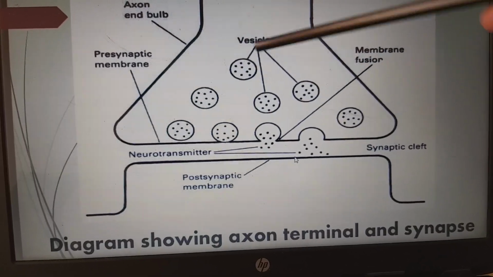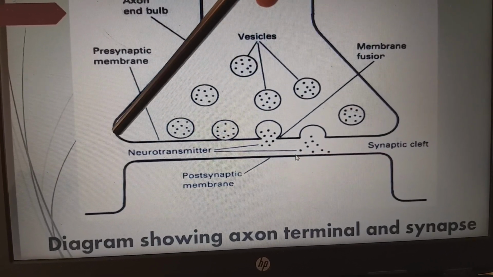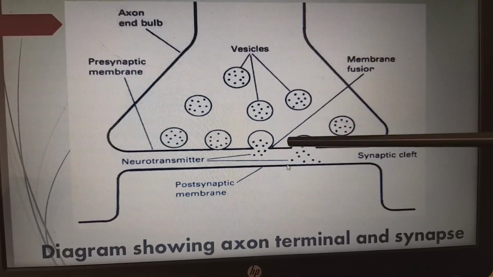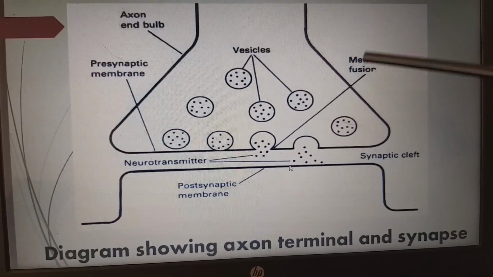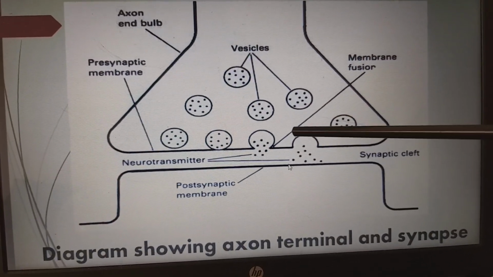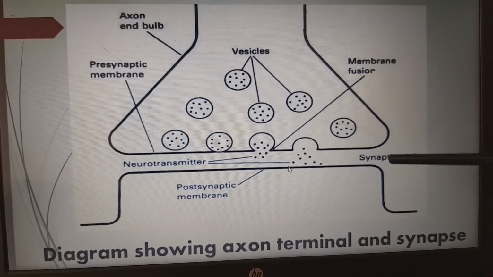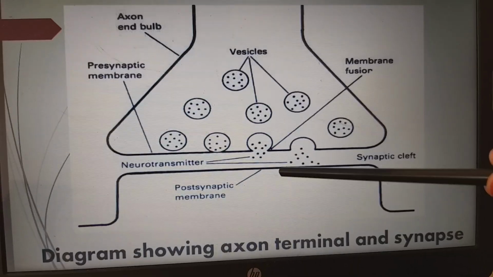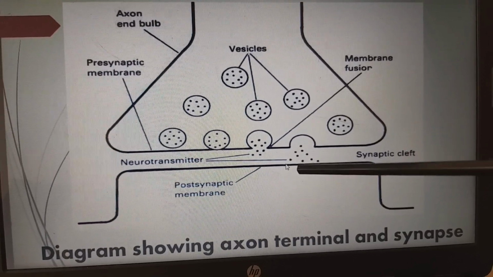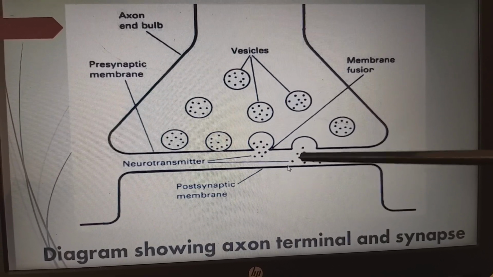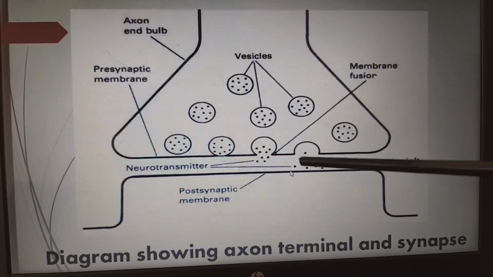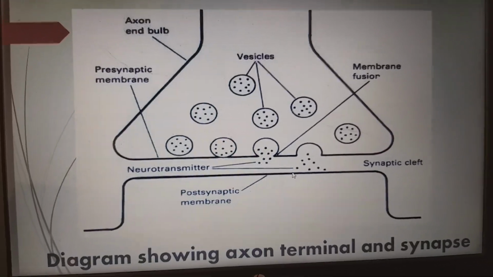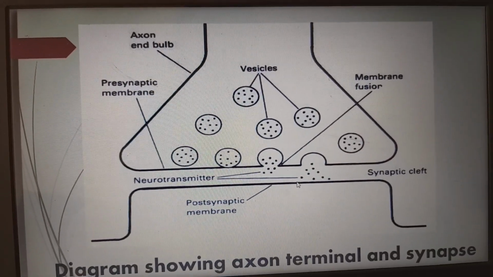Now, when the axon terminal reaches the presynaptic membrane, the vesicles will start moving towards the end. When it comes to the end, through exocytosis, nothing but giving the contents away from the cell, it will release the ACh into the synaptic cleft. Now, the ACh will get attached to the ACh receptors on the postsynaptic membrane, not go inside the membrane. And now again from here the action potential will start. So this is the pictorial representation of the synapse.